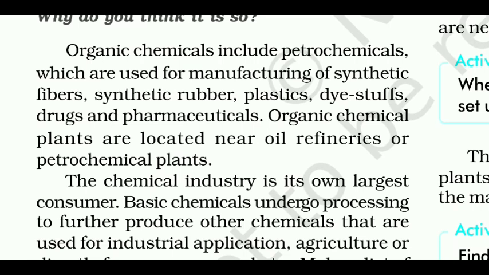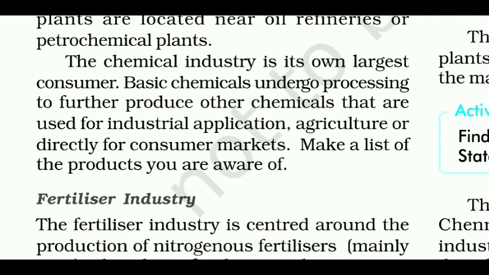Organic chemicals include petrochemicals, which are used for manufacturing of synthetic fibers, synthetic rubber, plastics, dyestuffs, drugs and pharmaceuticals. Organic chemical plants are located near oil refineries or petrochemical plants. The chemical industry is its own largest consumer. Basic chemicals undergo processing to further produce other chemicals that are used for industrial application, agriculture or directly for consumer markets. Make a list of the products you are aware of.